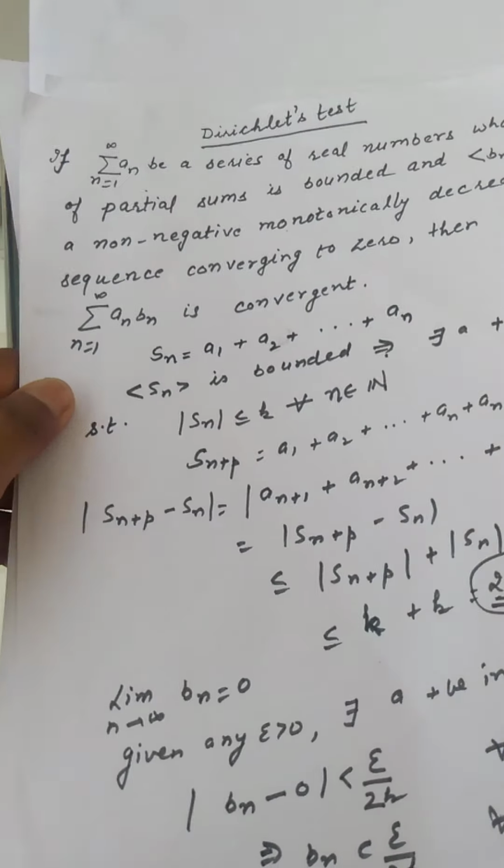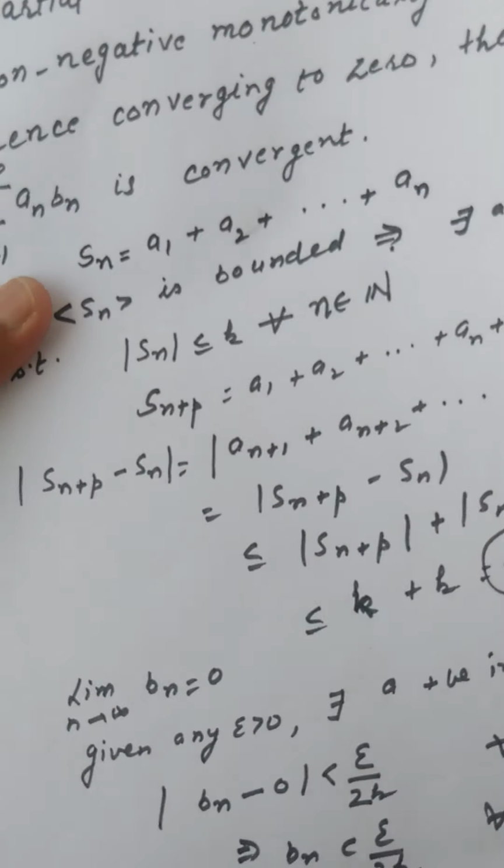As you can see, the Leibniz test which we discussed for the convergence of alternating series is a particular form of the Dirichlet test.